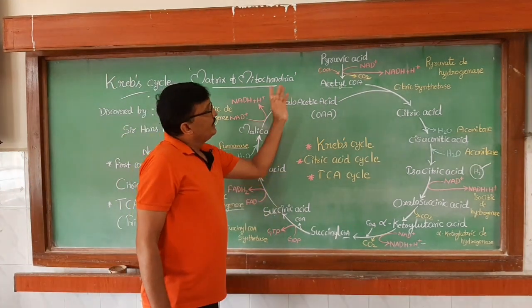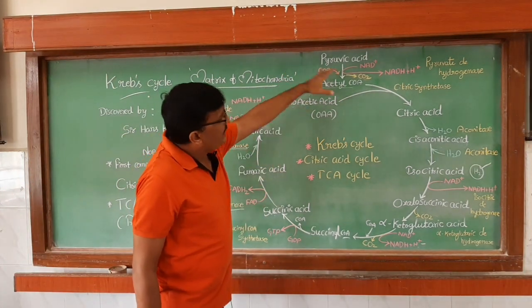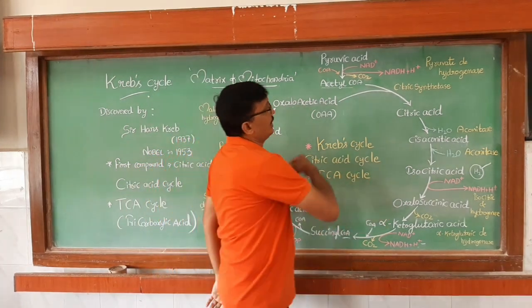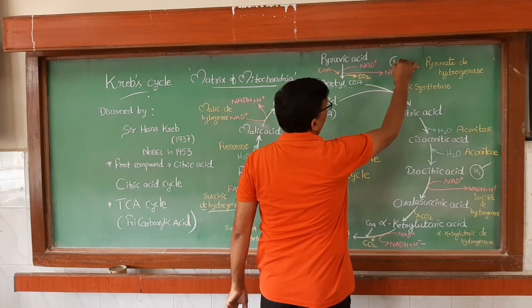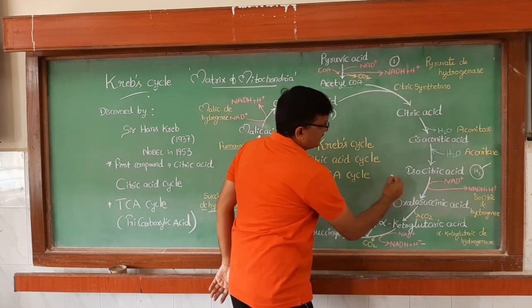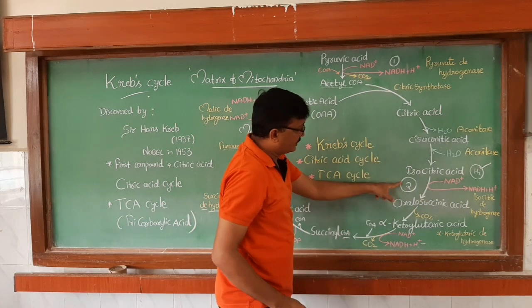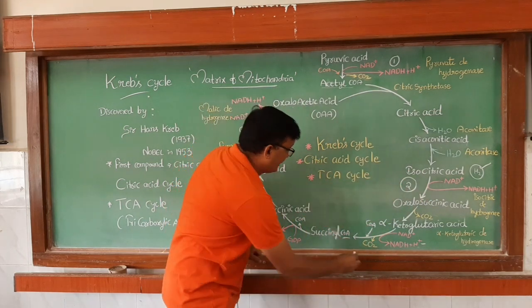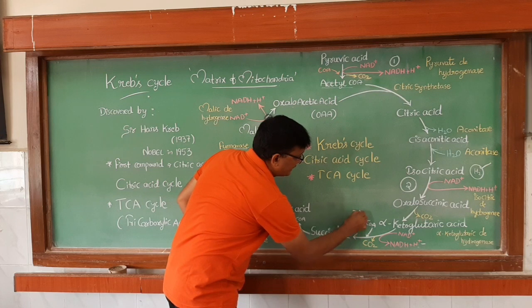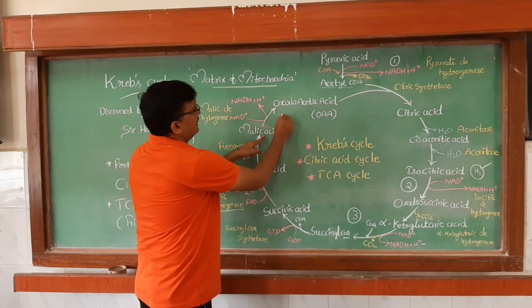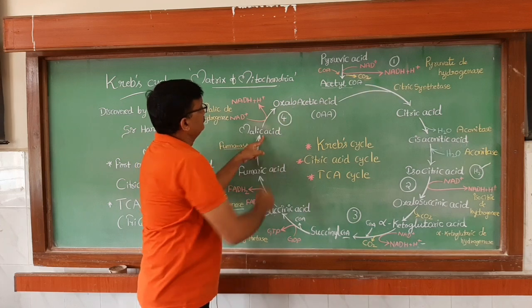Okay, see here how many NADH plus H plus molecules are forming. Let us calculate. Here number 1, right, and next isocitric acid to oxalosuccinic acid, number 2, and alpha ketoglutarate to succinyl coenzyme A, number 3, right, and malic acid to oxaloacetic acid, number 4.